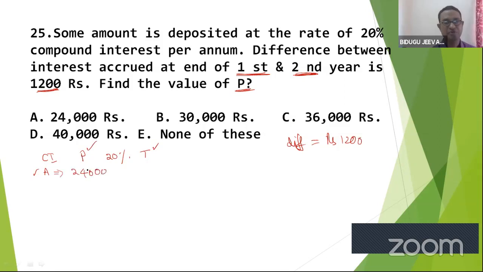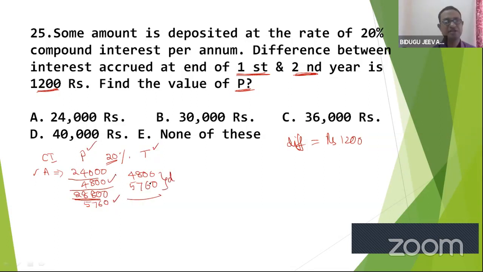2400, 20%. How much? 4800. If I add it, 28800. Again 20%, double. 20, 8s are 16, ending 5. It's first year interest, second year interest, 5760.